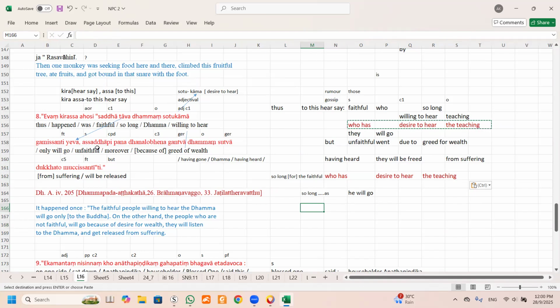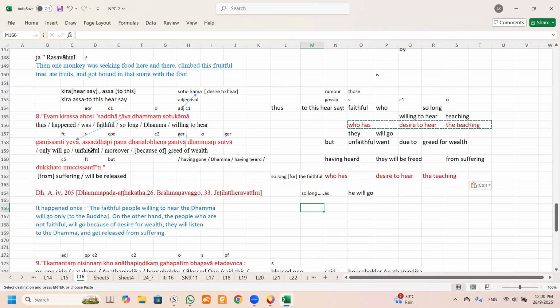In this case, you can see asadapi. There's always a P there. Asadapi, pana is but. So dana, lobena, gantua. So we will take from here. Okay, here. Can you see this word?